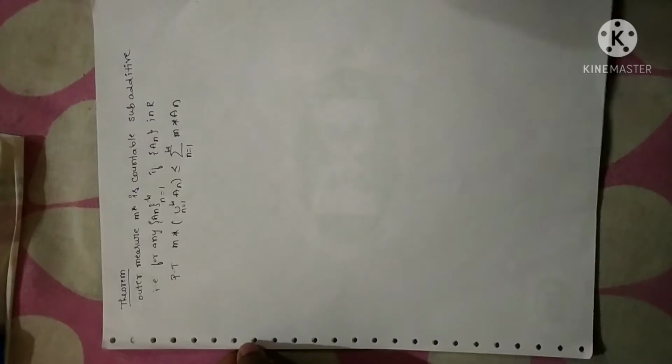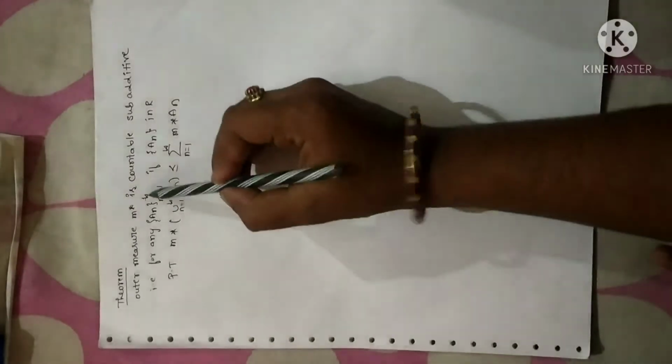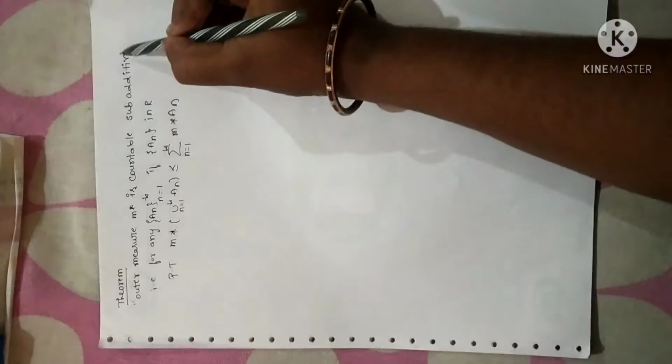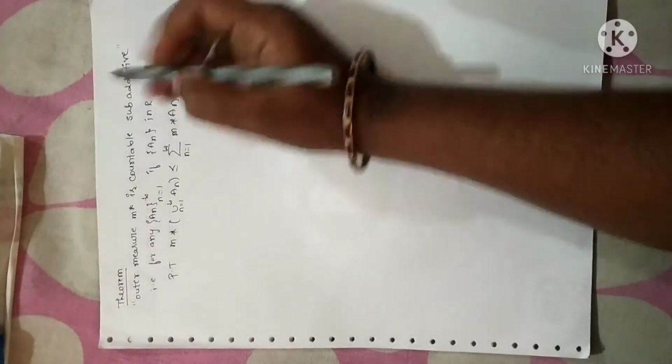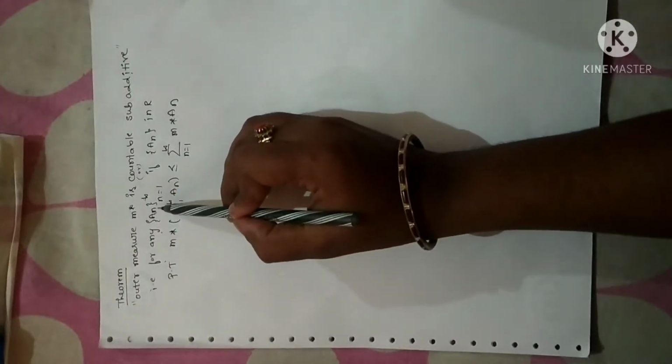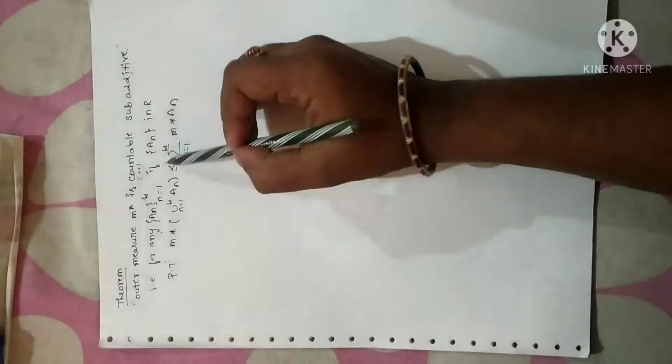Hello everyone. In this session, let me continue with the next theorem. Here I have a statement. Outer measure m star is countable subadditive, or they may ask: for every set An, n equal to 1 to infinity.